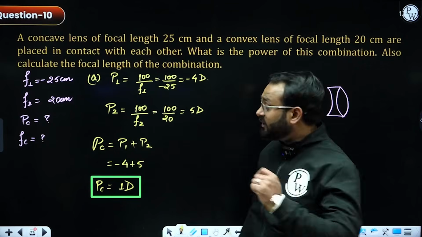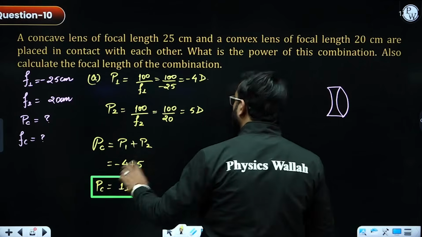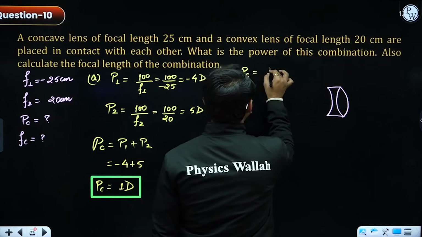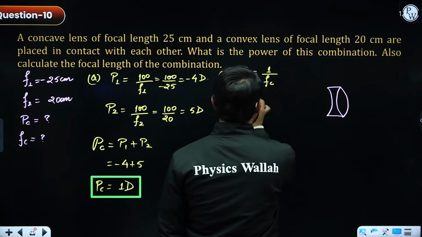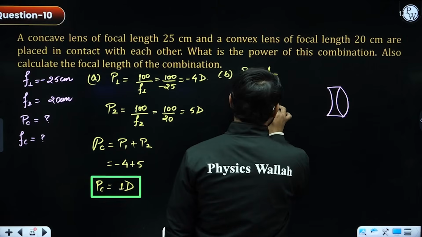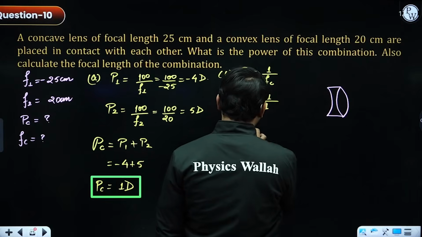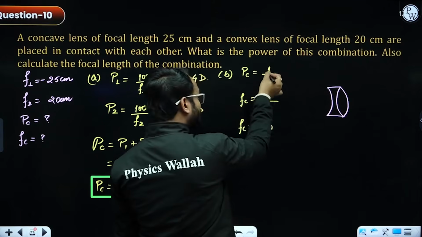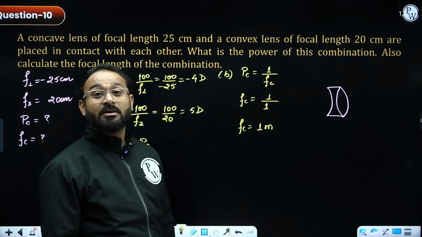Now I need to calculate the focal length for the combination. So I will be using the power for the combination only. In part B, power of combination is equal to 1 by focal length of the combination. So focal length of combination is 1 by 1, so this is going to be 1 meter, because I'm considering 1 by focal length, that means by default it has to be in meters.